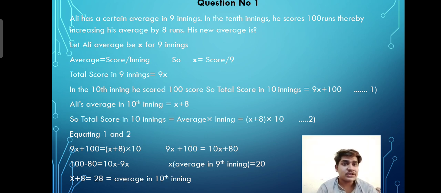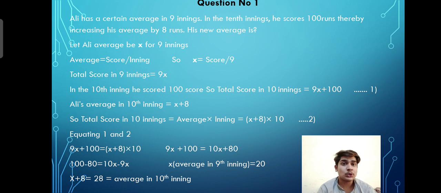Let Ali's average be x for 9 innings. He has the average of x for 9 innings. As we know, the average is equal to the total score scored by Ali divided by the number of innings.